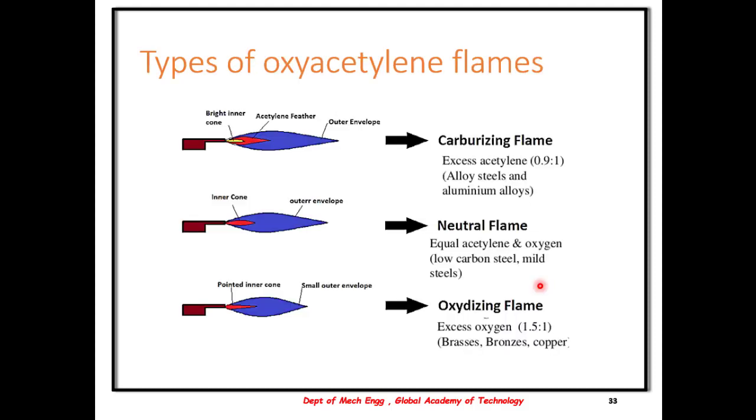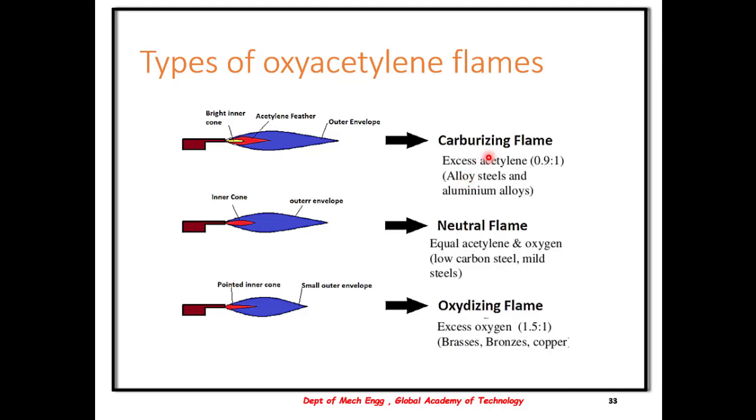There are various types of flames that are formed during this oxyacetylene welding. It is categorized into carburizing, neutral and oxidizing flame. In carburizing flame, the excess acetylene is there. In neutral flame, equal proportions of acetylene and oxygen are used. And in oxidizing flame, the oxygen is found to be in excess.